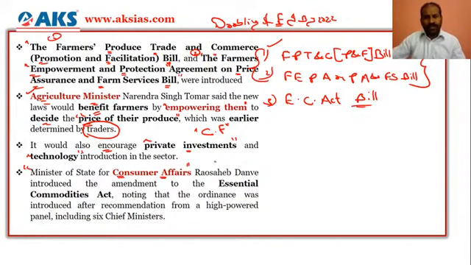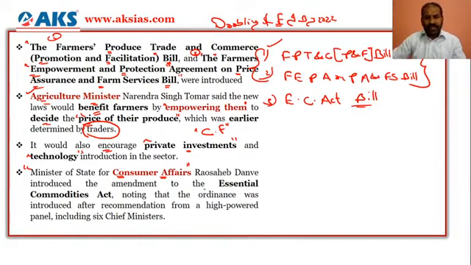Do not get confused. This can be asked in the prelims from UPSC perspective, that the Farmers Produce Trade and Commerce Bill and the Farmers Empowerment and Protection Agreement on Farm Assurance and Farm Services Bill along with the Essential Commodities Act was introduced by which among the following ministries or the minister.